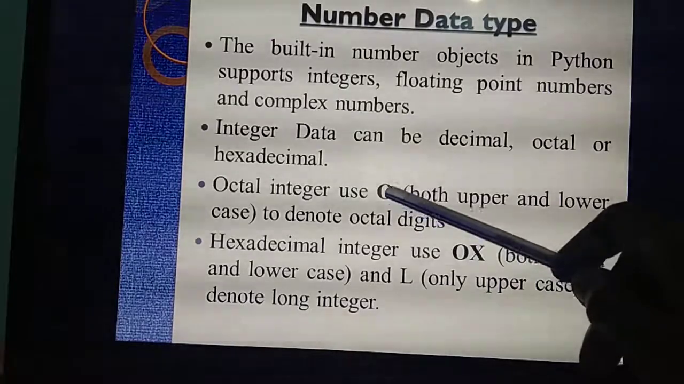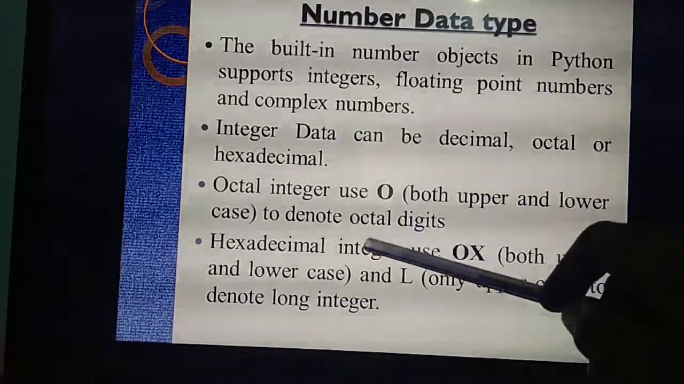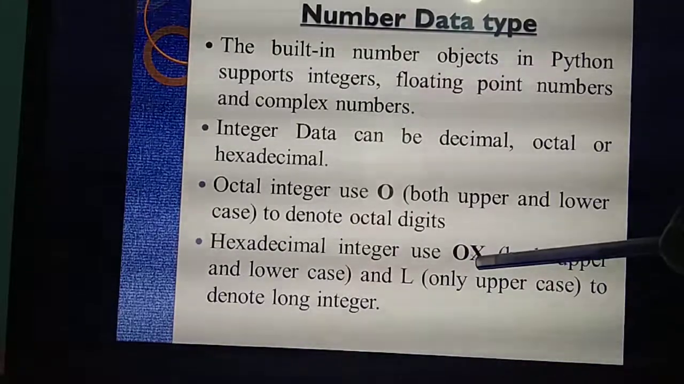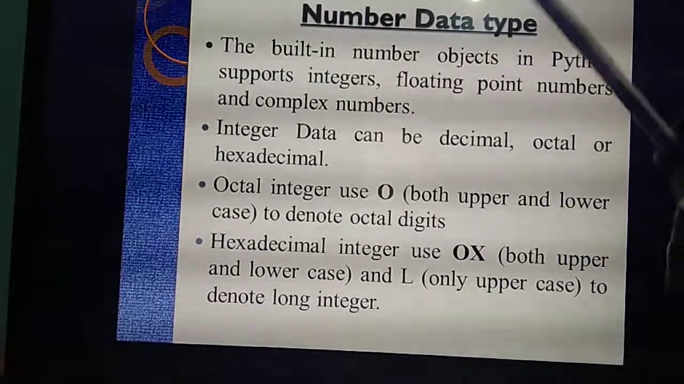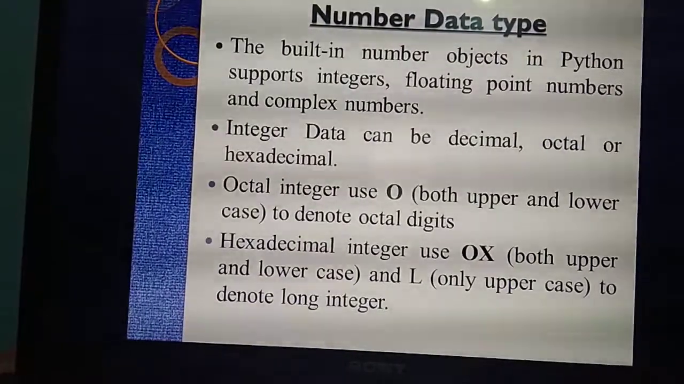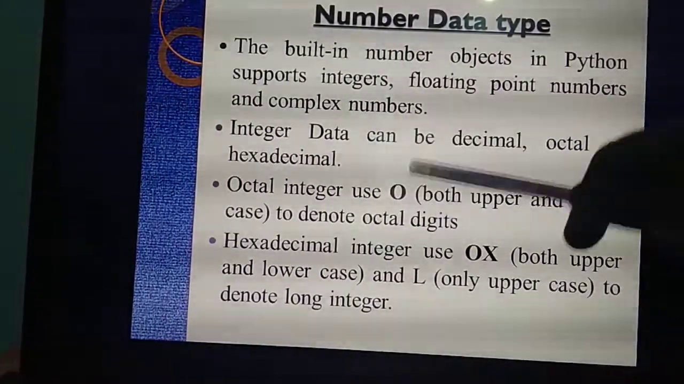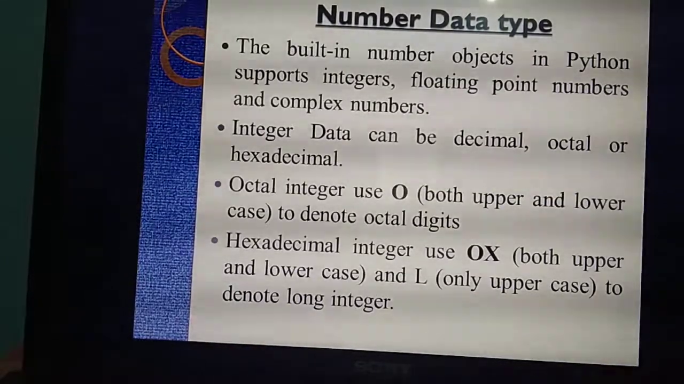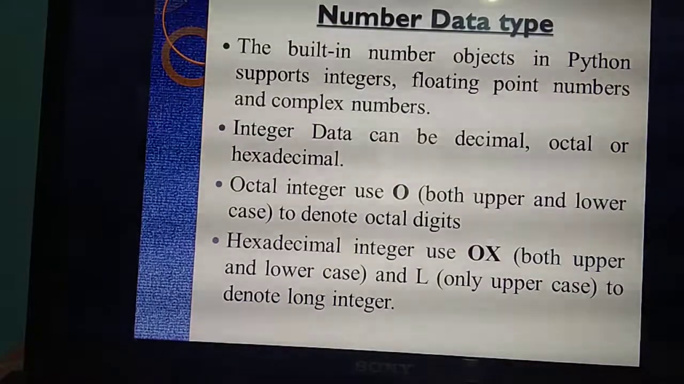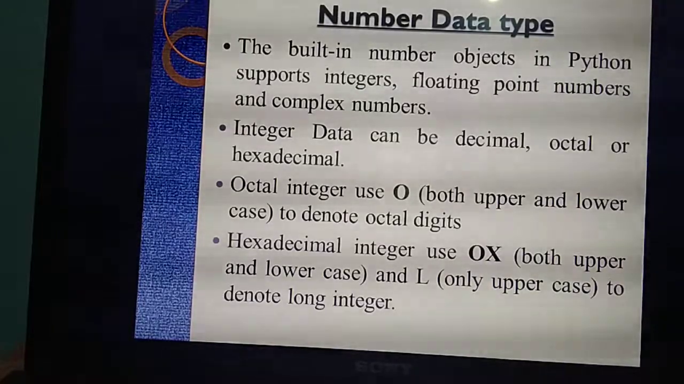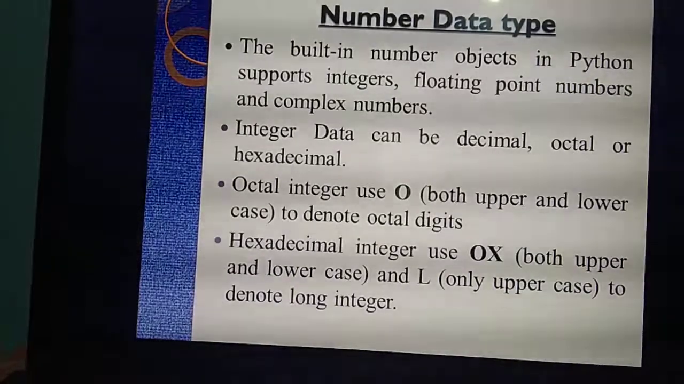A number starts with O means which kind? Octal. Same thing for the number that uses OX, both upper and lower case. That means either a small letter or a capital letter. An octal integer can use either small o or capital O. So if they are used, you know that's an octal number. Likewise, if an integer uses OX as a capital or small letter, you know that is a hexadecimal integer.